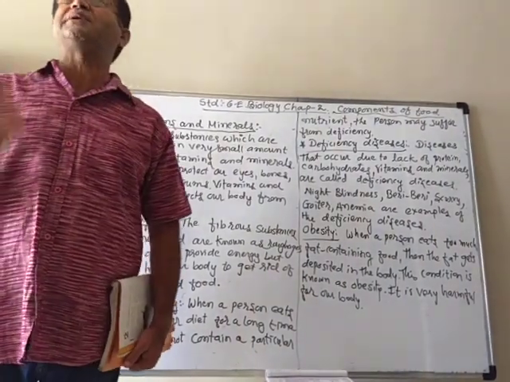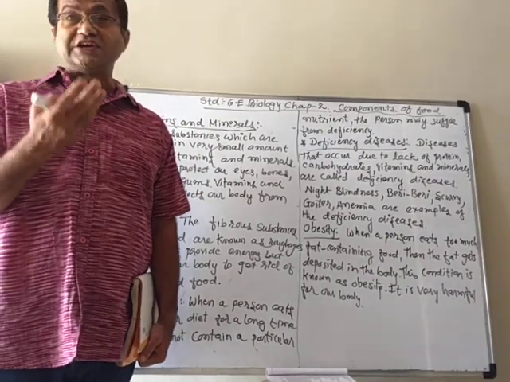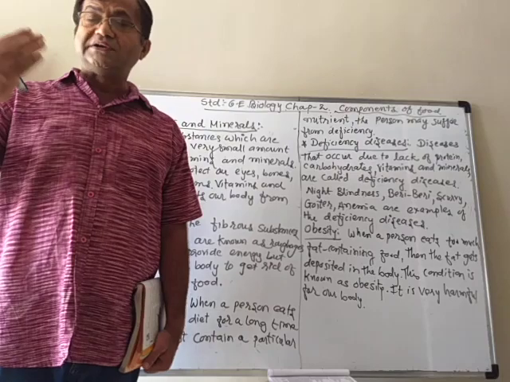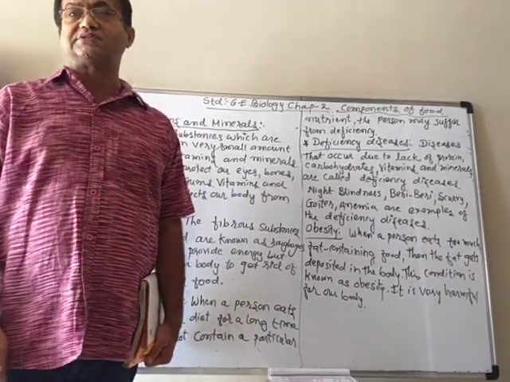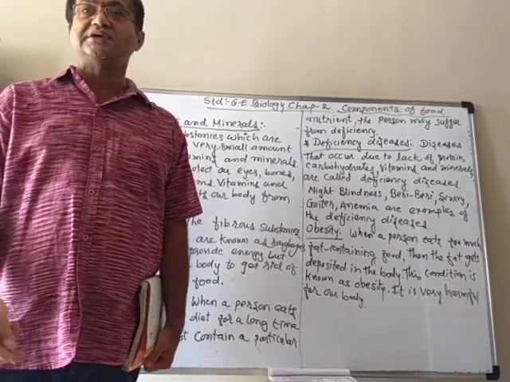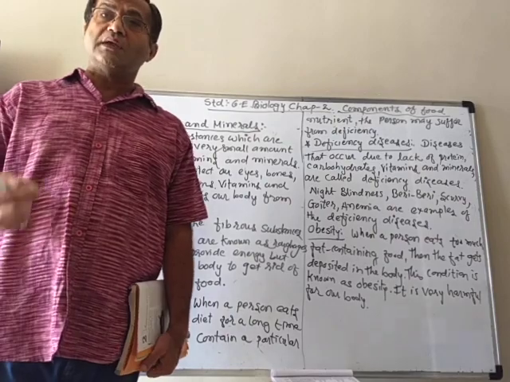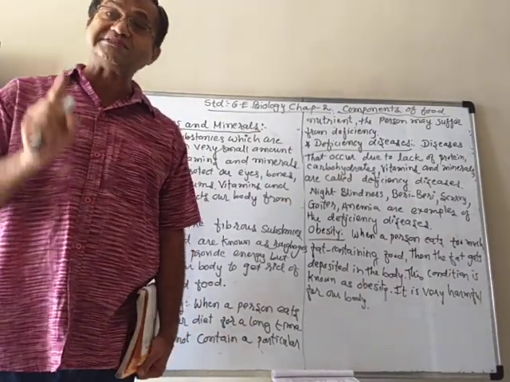Vitamins are of different types: vitamin A, vitamin B, vitamin C, vitamin D, vitamin K, etc. All the different vitamins have different importance. Some are important for the eyes, some are important for the bones and so on. Their amount should be very little, but it is essential.